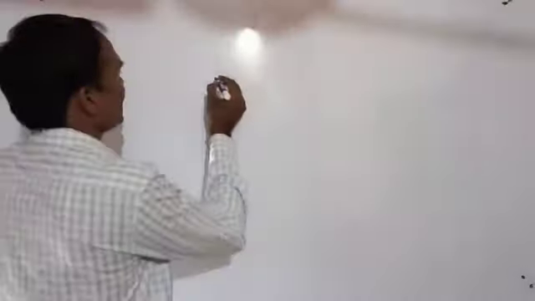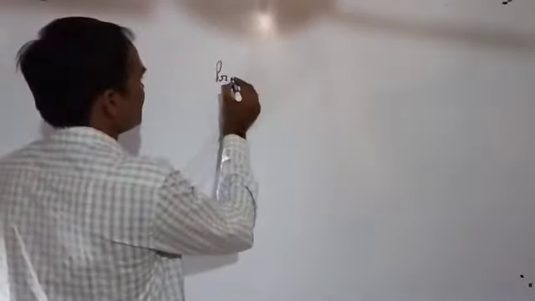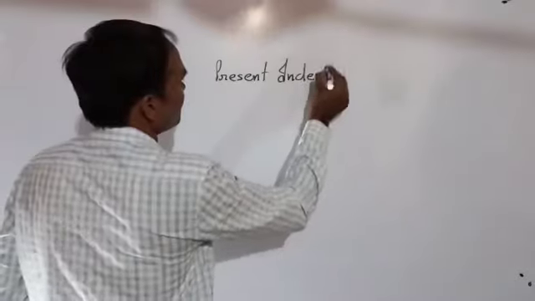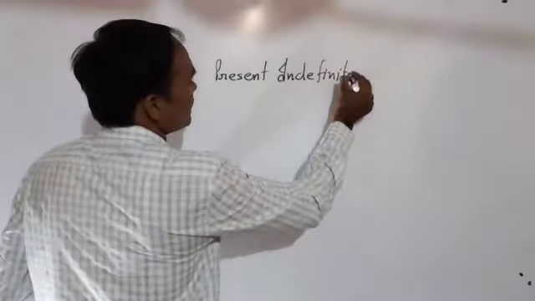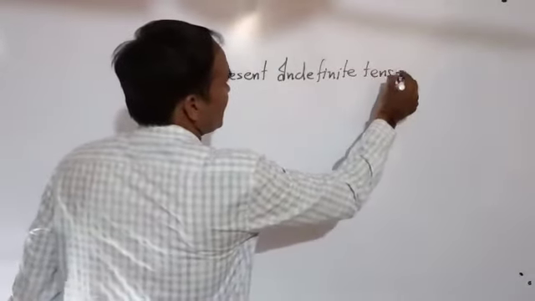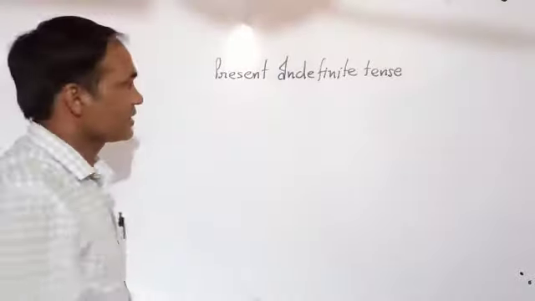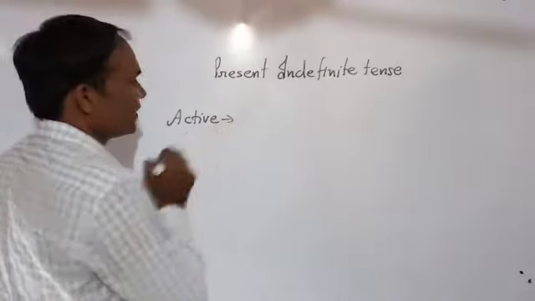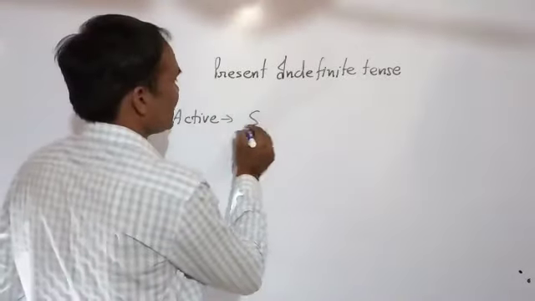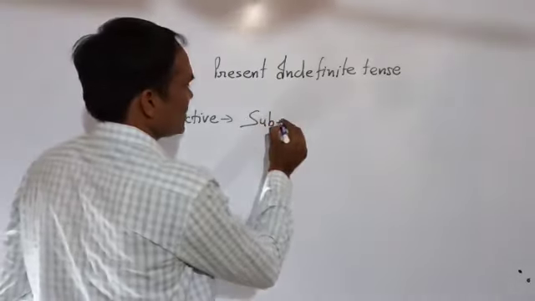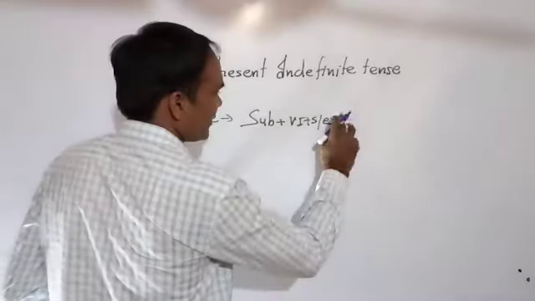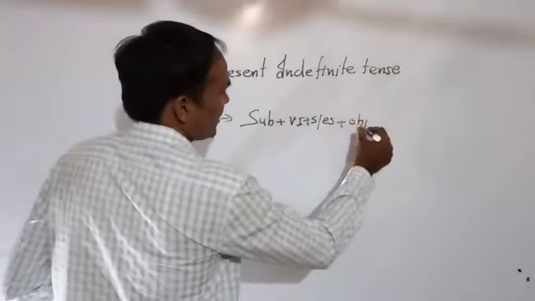First of all, I am here to tell you present indefinite tense. Present indefinite tense. Active voice, if we talk, what will be the structure? You know that subject plus verb first form plus s and es according to subject and plus object.